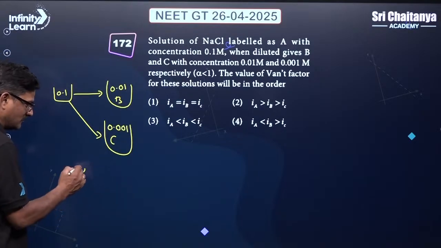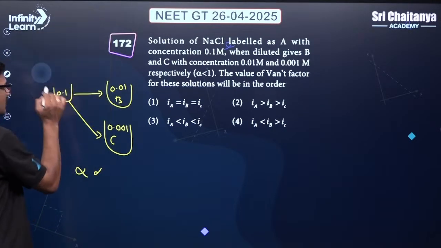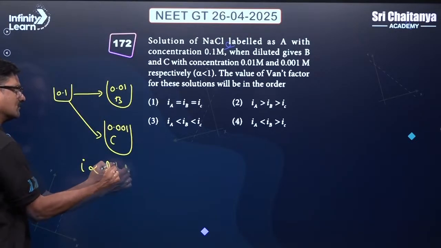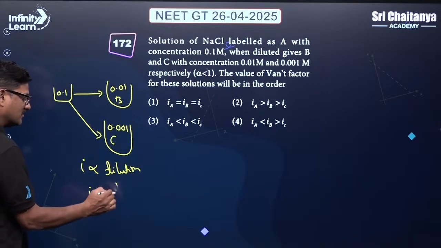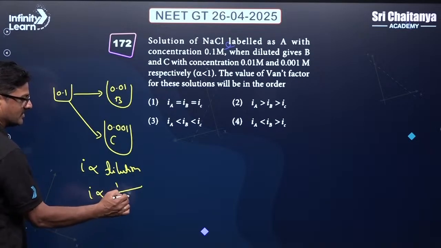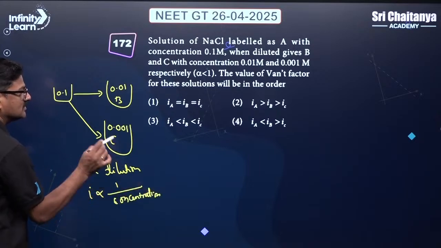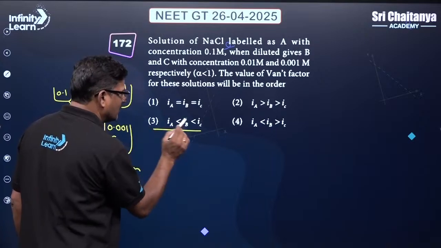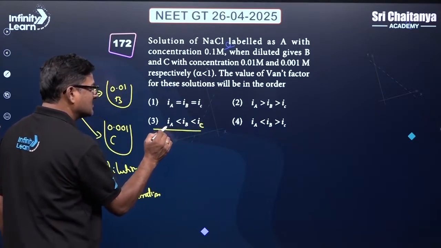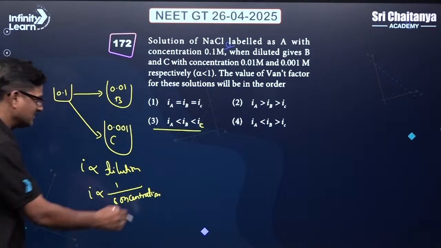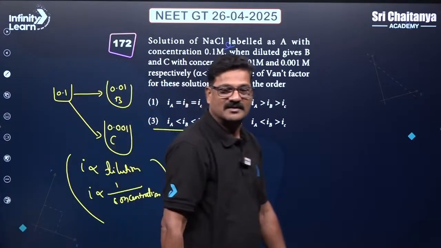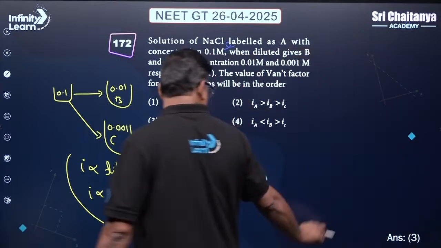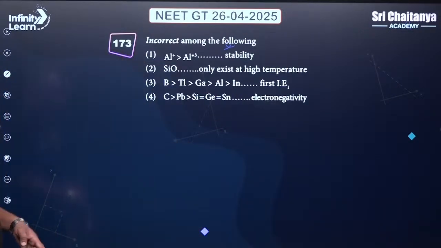With more dilution, the i value is inversely proportional to the concentration. The concentration of C is the least, then B, then A. So the i value for C is greater, then B is greater than A. Simple logic. 3 is the correct answer.